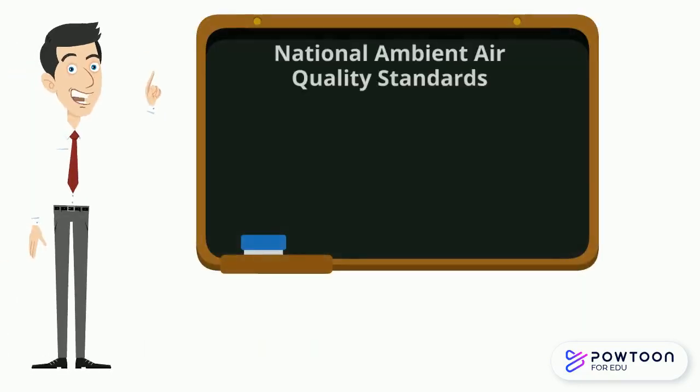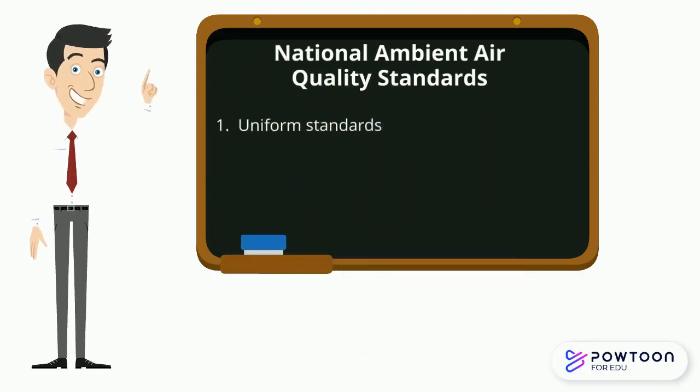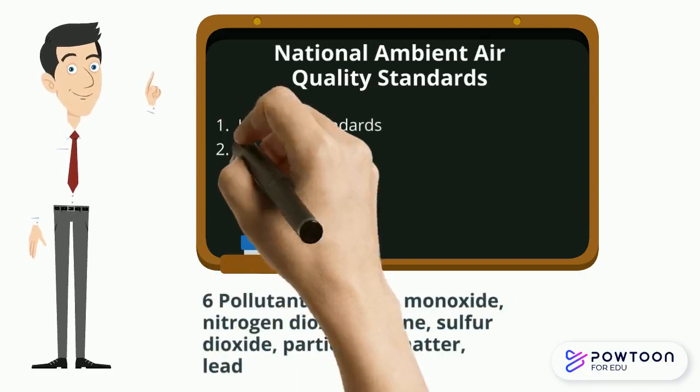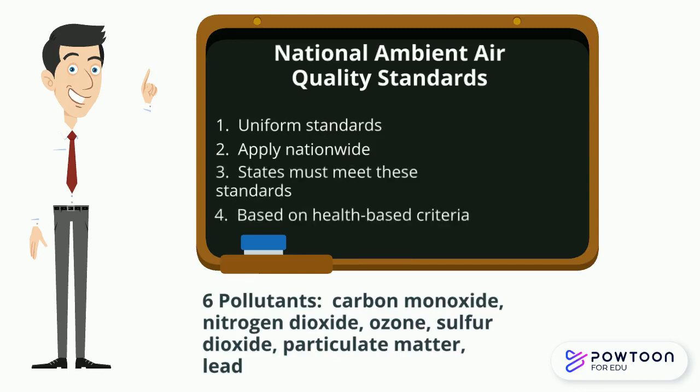Right up on top are the National Ambient Air Quality Standards. I'm going to call these NAAQS. These are uniform standards that are established by EPA, and they set limits on 6 pollutants. Standards apply nationwide and apply to ambient air levels. Every state has to comply with these standards, and they reflect health-based criteria. Thus, they're called criteria pollutants.